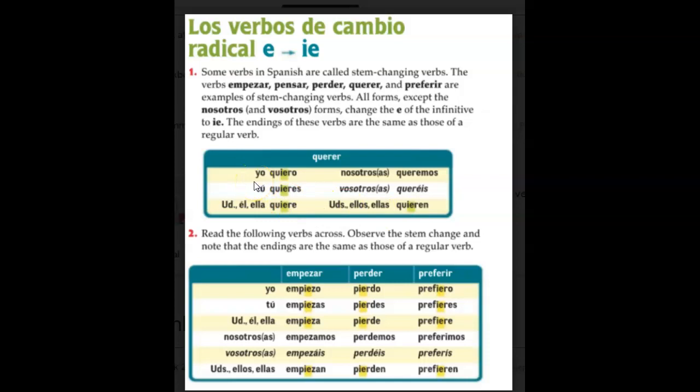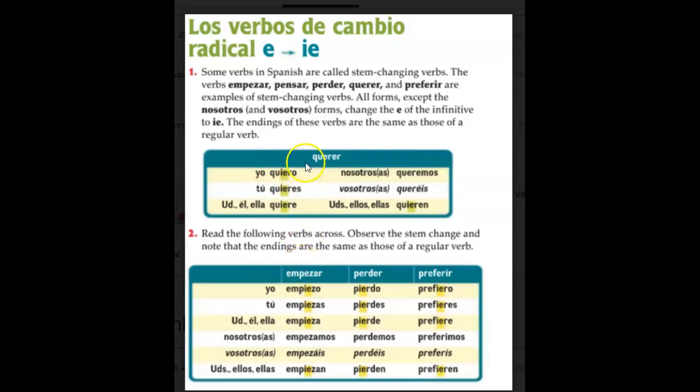Let's make a sentence too. So if you want to say, I want a hamburger, yo quiero una hamburguesa. You could also say, I want to play sports, since we're learning sports. Yo quiero jugar deportes. Remember, since we already conjugated this verb, quiero, the verb jugar, or to play, would be complete. It would be in the infinitive form. You wouldn't need to conjugate jugar. So if you wanted to say, once again, I want to play sports, yo quiero jugar deportes.